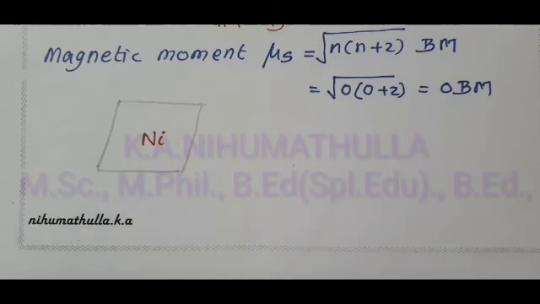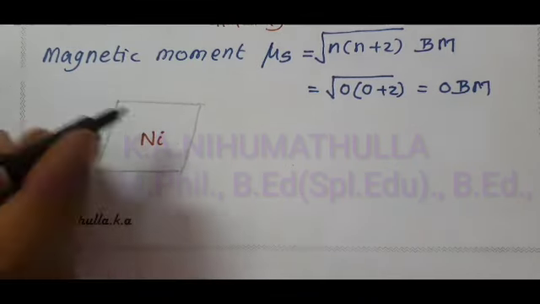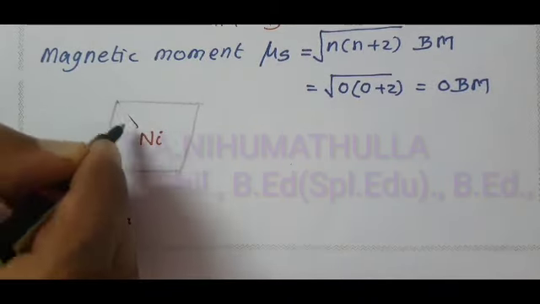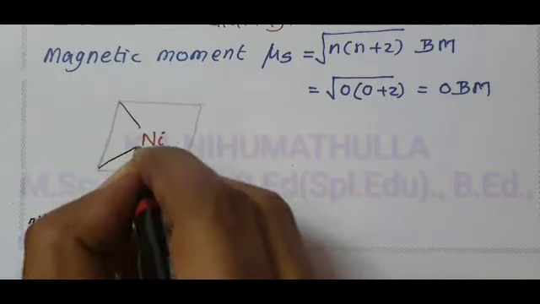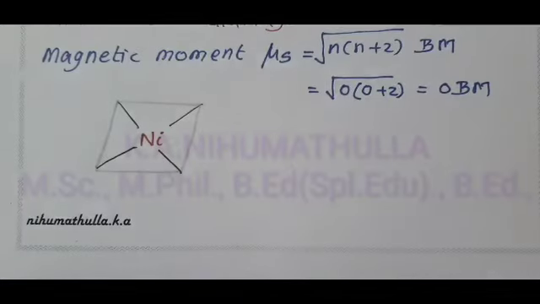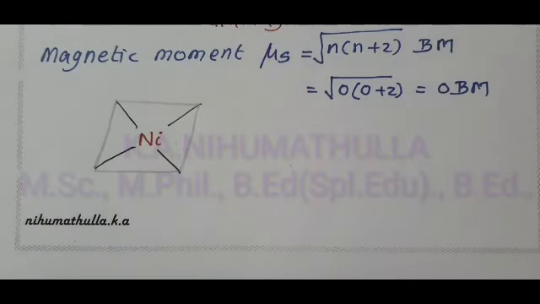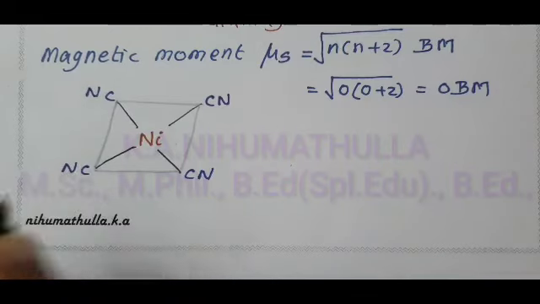First join all the corners: one bond, another bond, third bond, fourth bond. In all the bonds, the ligand is cyanido-kappa C, which means the donor atom is C. We have 4 CN.